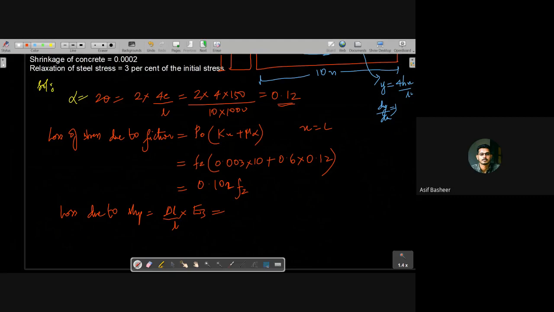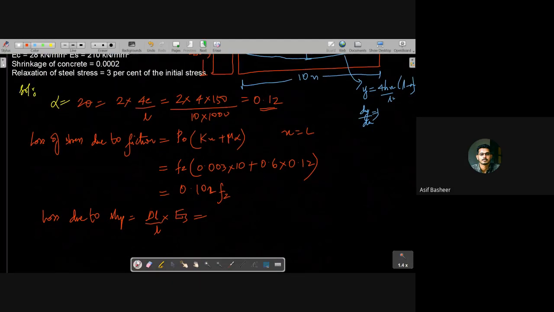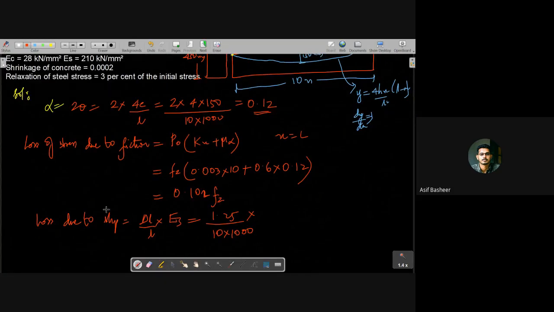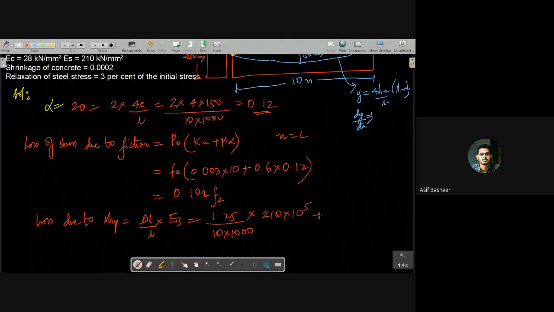Here delta L is given as 1.25 mm, that is 1.25 divided by 10 meters into Young's modulus, which is 210 into 10 raised to 5 Newton per mm square.